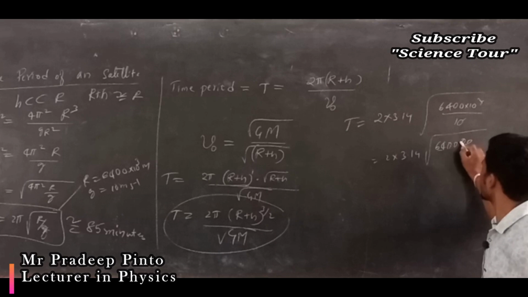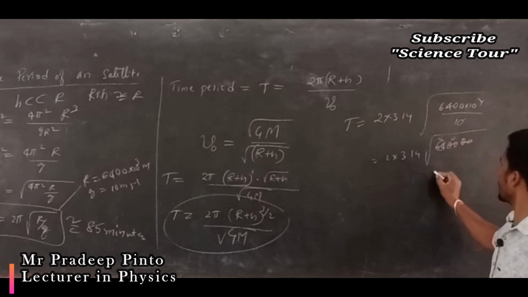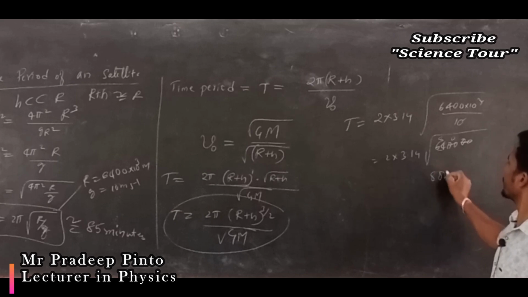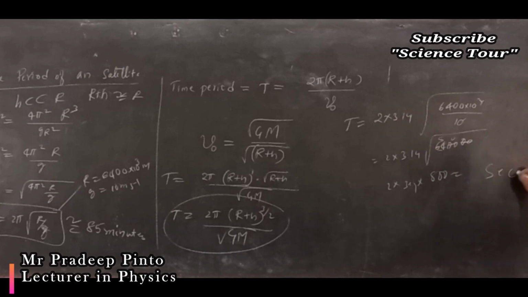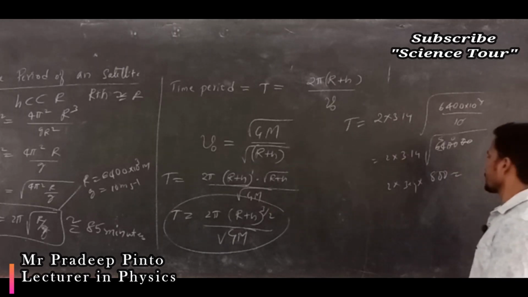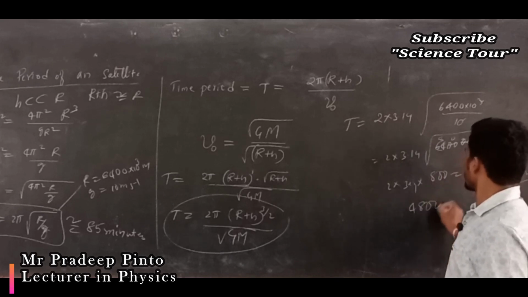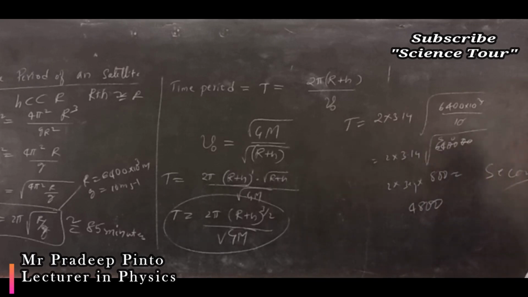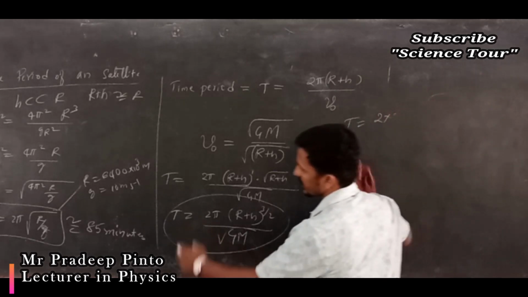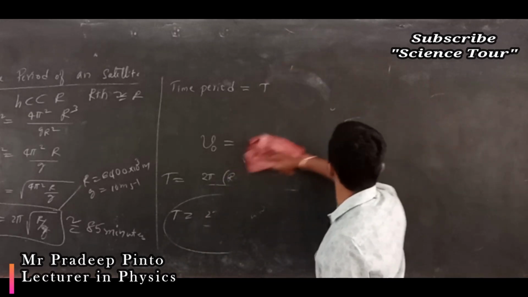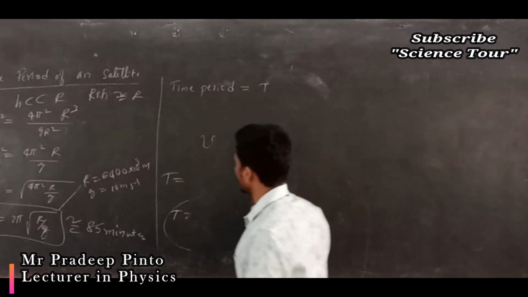So here 2 zeros means 10, then 8, so it becomes 800 into 2 into 3.14. This many seconds you are going to get, and you have to calculate that. Maybe nearly 4800 seconds, and in minutes, nearly 85 minutes you are going to get, approximately, as you have calculated.